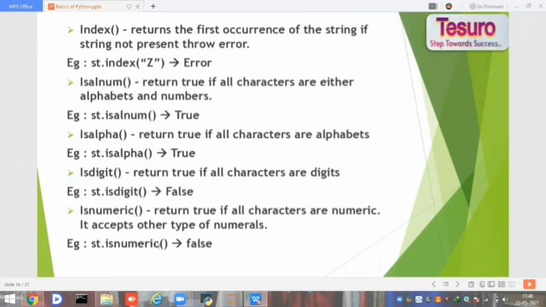And isnumeric. Isnumeric is the one which checks whether all the characters in the given string are numeric. What is the difference between numeric and digit? In numeric, it takes special characters. I mean, we have some special symbols for numerics. For rupees, we have the rupee symbol, for euros, we have different symbols, right? In the same way, isnumeric satisfies those symbols also. Whereas isdigit only checks whether the given string has 0 to 9 values or not. Whereas isnumeric accepts all the digits.